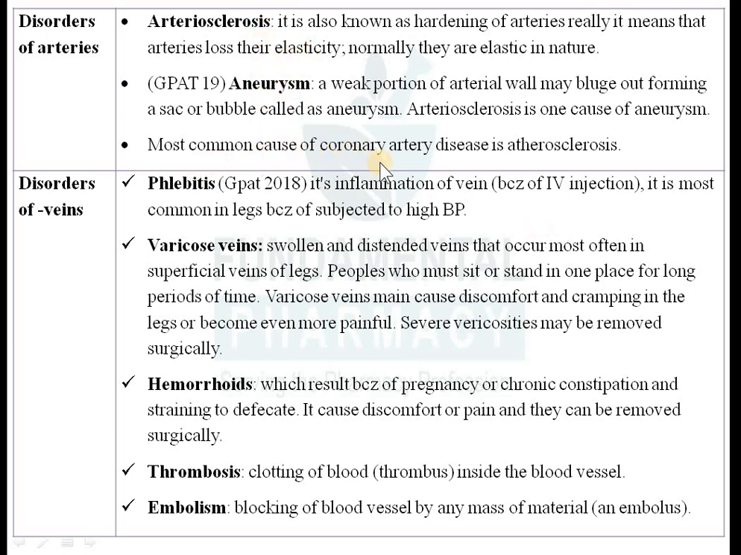Then the most common cause of coronary artery disease is nothing but arteriosclerosis. जो जितने भी coronary artery disease होते हैं, जैसे बाईपास सर्जरी करना पड़ता है किसी को क्योंकि उनके coronary artery में ब्लॉक हो जाता है, that is because of arteriosclerosis.